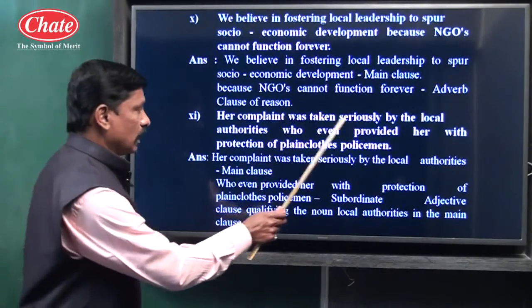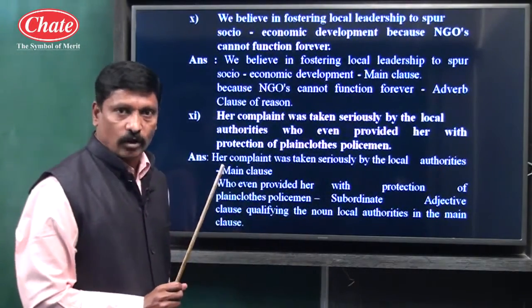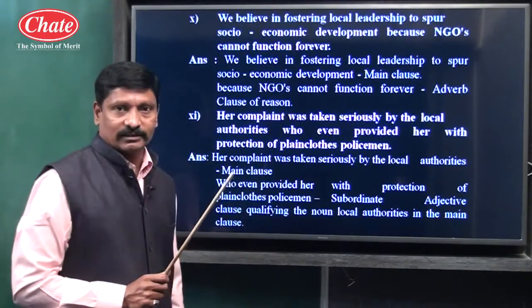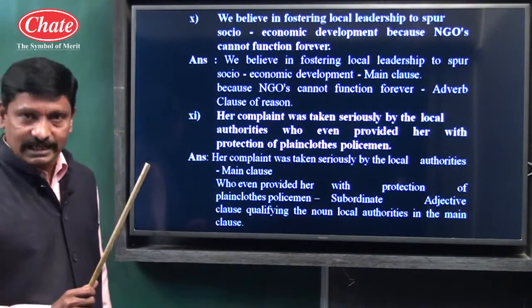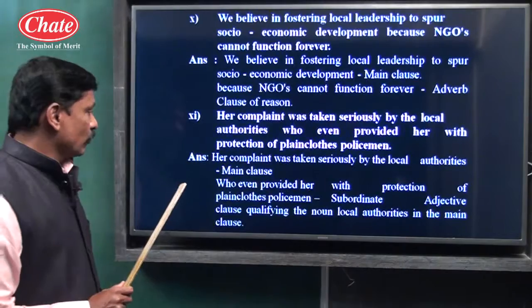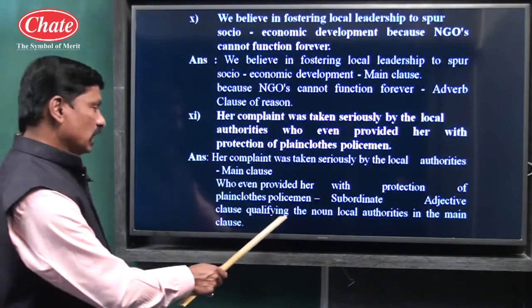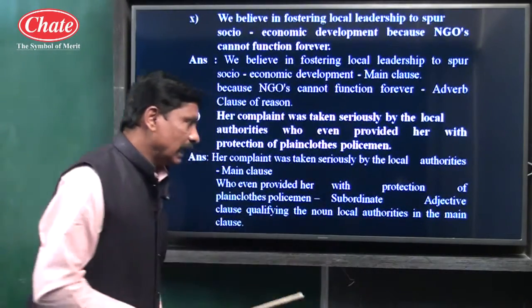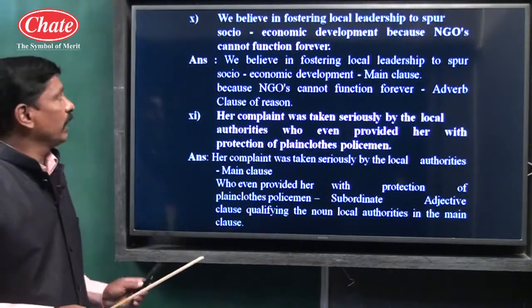From who up to policeman, it is a subordinate clause. And see the function. It does the work of an adjective, so it is a subordinate adjective clause qualifying the noun local authorities in the main clause.